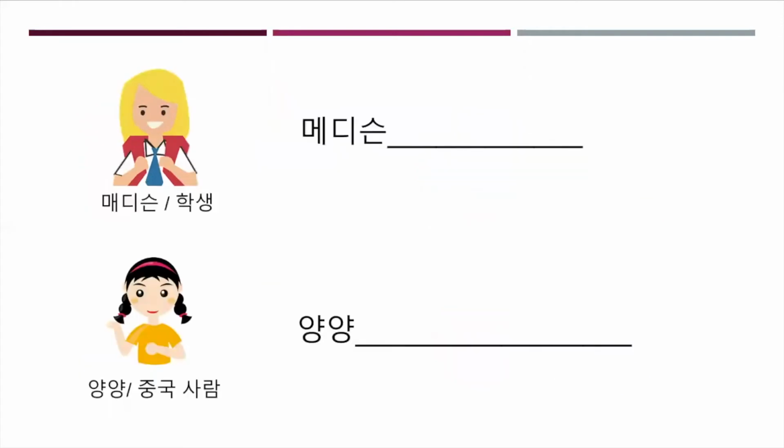So let's make a sentence. Madison and 학생. So her name is Madison, and Madison is a student, right? So we're gonna talk about Madison. So let's make Madison the topic of this sentence. So you need a topic particle 은 or 는. But there is a 쓴, there is a 받침, so you attach 은. So Madison은, and she's a student. 학생이에요. So Madison, student, is, right? So Madison is a student.